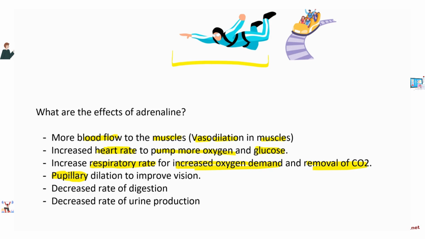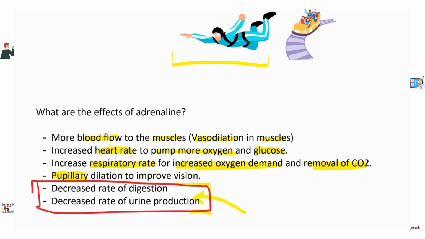There would also be decreased rate of digestion, decreased rate of urine production. Why? Because we're in a stressful situation. We don't really care about digestion and urination when our life is in danger, right? The first and foremost priority is to get out of there alive. Once we get out of there, probably we can focus on digestion and urine production. But right now, we just want to save our lives.